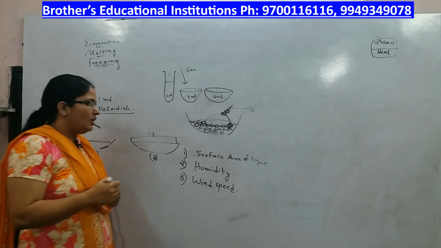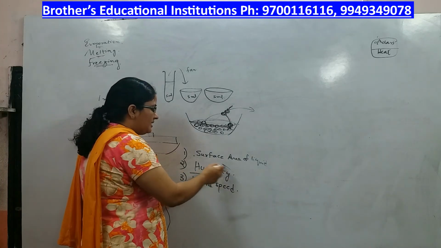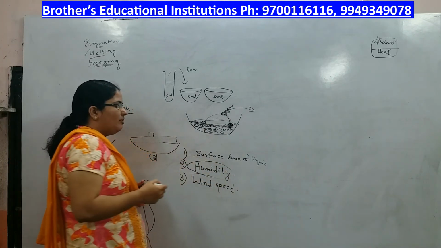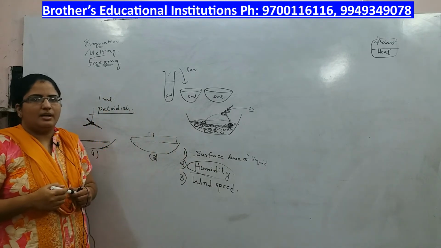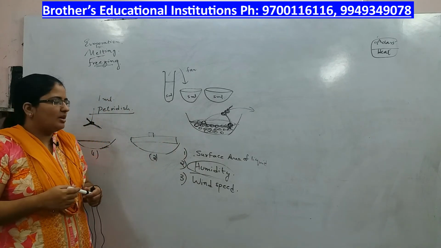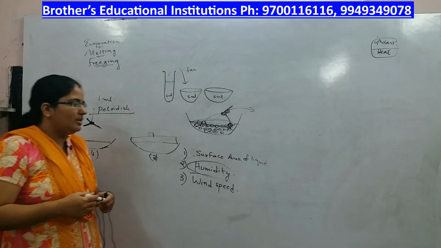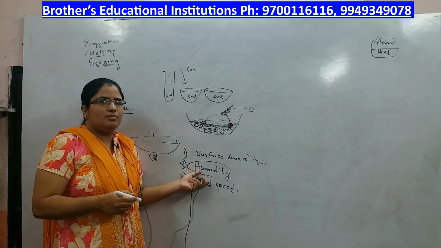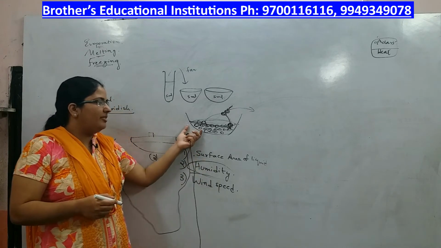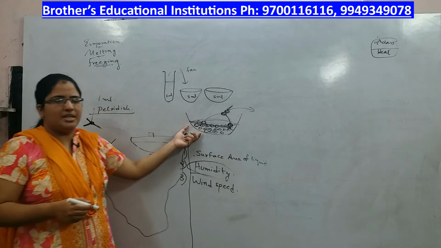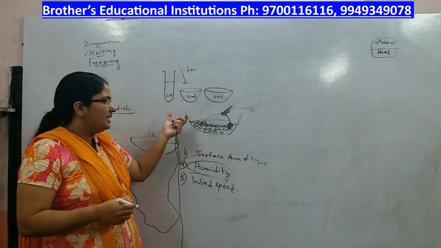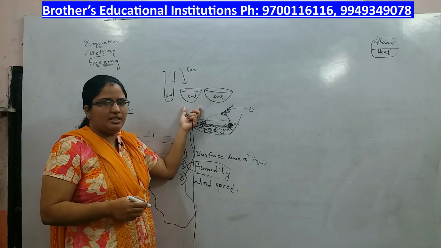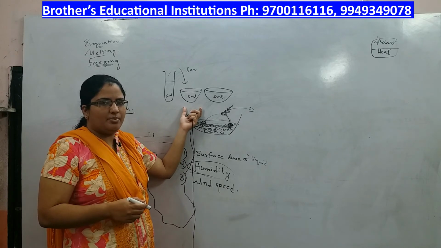Next is the humidity. Humidity is nothing but the amount of water vapor present in the air. If the amount of water vapor present in the air is more, that is humidity is more, there is less chance of evaporation. This is because already the air particles are full with the water particles.